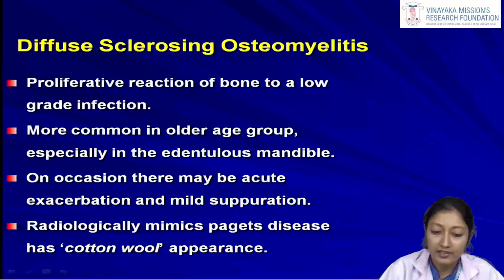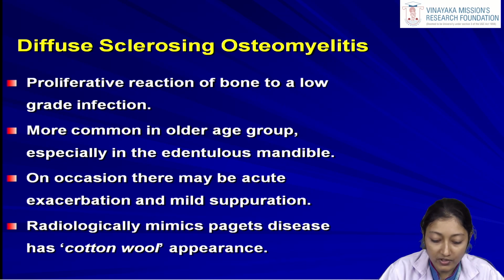Now the second one, that is the diffuse sclerosing osteomyelitis. This is almost always similar to that of the focal sclerosing osteomyelitis, but as the name indicates, the difference is between the focal and the diffuse varieties. So here there is a proliferative reaction of bone to a low grade infection. Why such reaction is there? Because the infection is of a low grade variety. It is more commonly seen in the older age group, especially in the edentulous mandible. On occasion there may be acute exacerbation and mild suppuration.